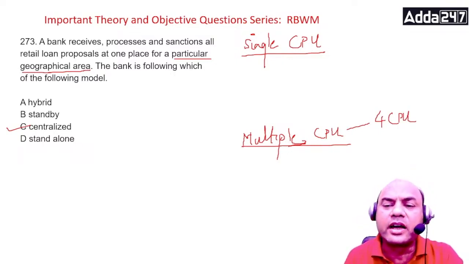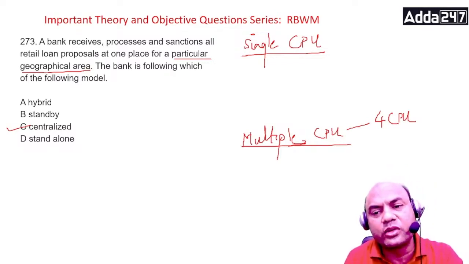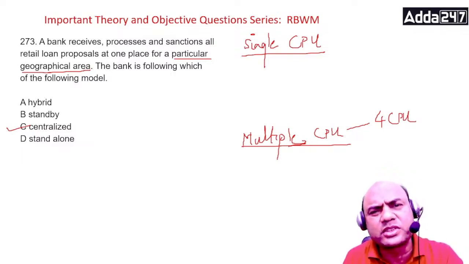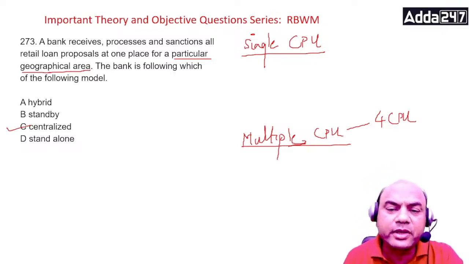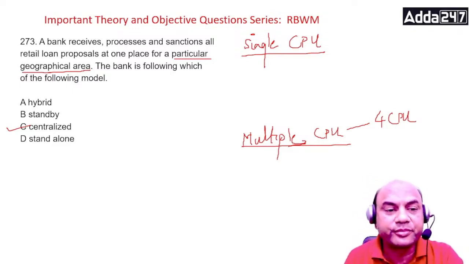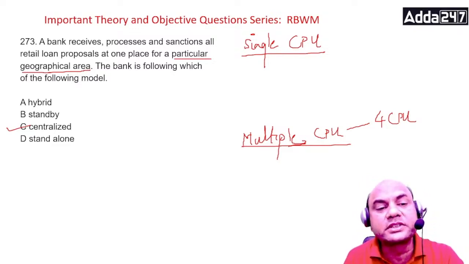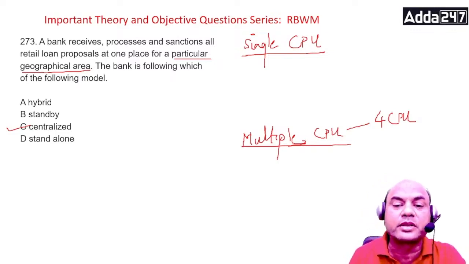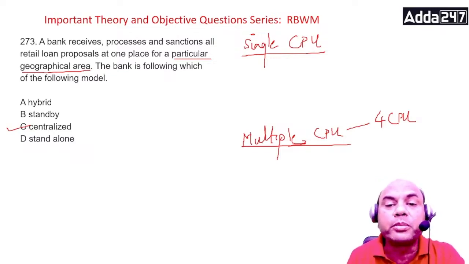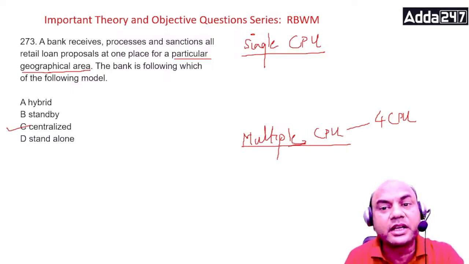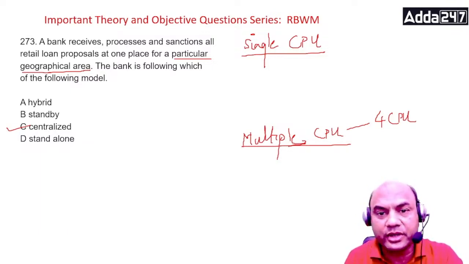Okay. And nowadays with the internet accessibility, you keep the CPU anywhere. Even if you make a single CPU and keep huge staff over there, then also it will suffice. So both of them can work. It depends on the bank's board of directors' thinking. So if it is for a specific geographical area, then it's called as multiple CPU model. The whole bank is having a single CPU, let's say somewhere in Mumbai, Chennai, anywhere. Then it is called as a single CPU model. Okay.